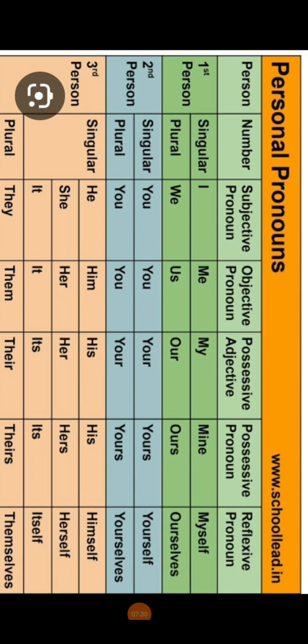For example, your friend is not submitting his project on time, so I can say no, this is his problem, right? This problem is hers, this is their problem, this problem is theirs. Generally after a helping verb we use this s expression, right? So mine does not take an s, but ours, yours, hers and theirs and its do.